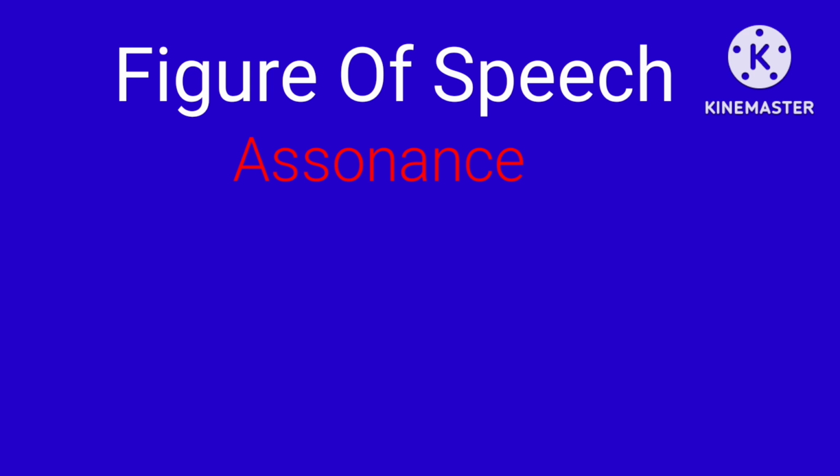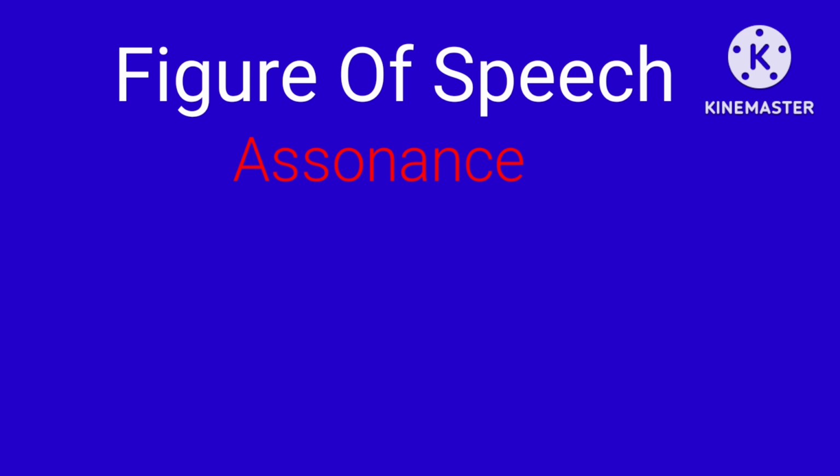Assonance is somewhat similar to that, because assonance is a figure of speech used when the same vowel sound is used in a series of words in a sentence. When there are many words in a sentence that either start with a vowel sound or have the vowel sound anywhere in the words, that is assonance.